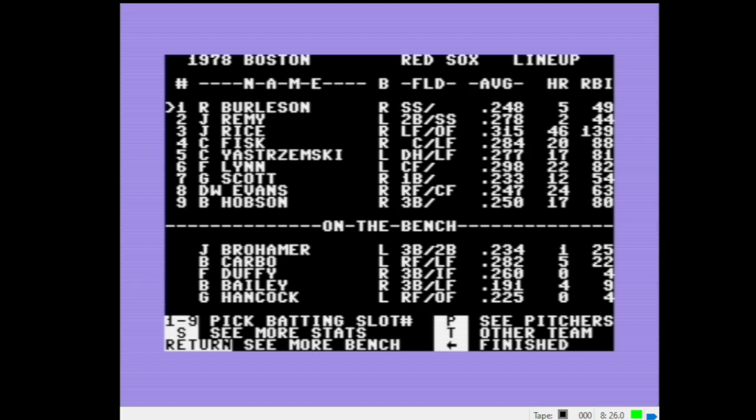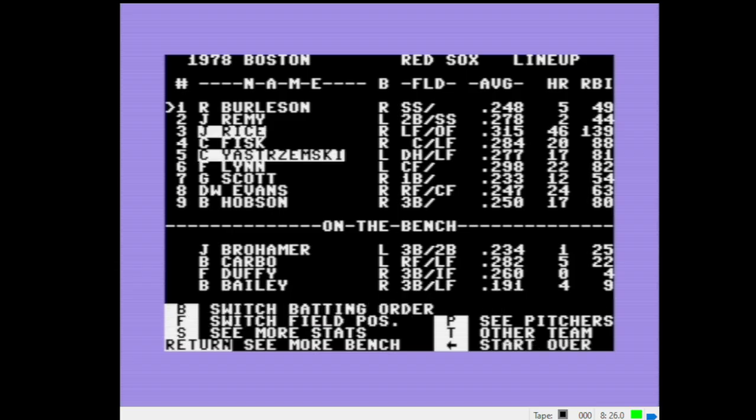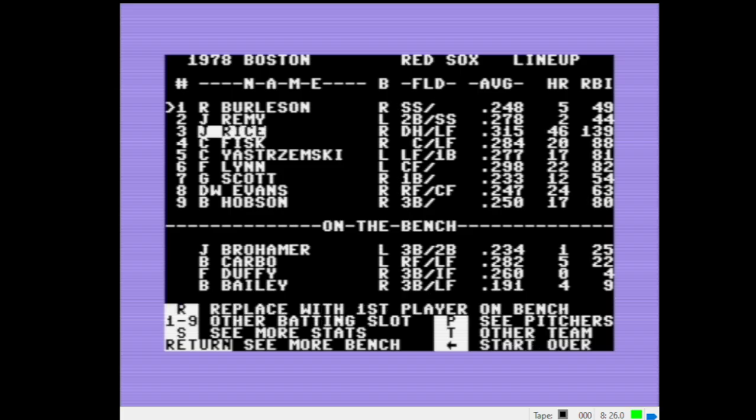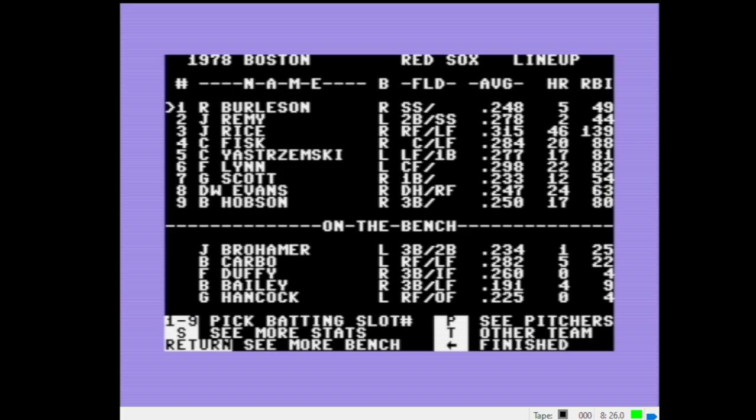All right, Boston lineup. Let me scroll down here a bit. Double check that. Burleson, Remy, Rice. So far, so good, but Rice is in right field for some reason. Oh, because Yaz is in left. Got it. Okay. So let's do 3, 5. We've got Yaz in left now. Now we got 3, 8. Rice in right. Okay. Burleson, Remy, Rice. Yaz, Fisk, Lynn.